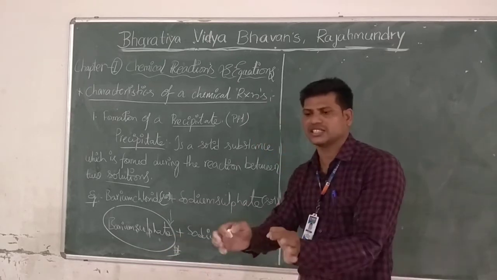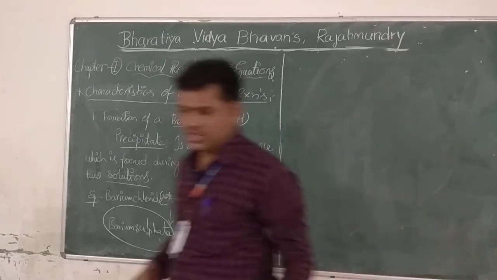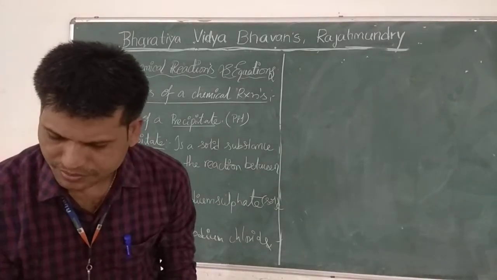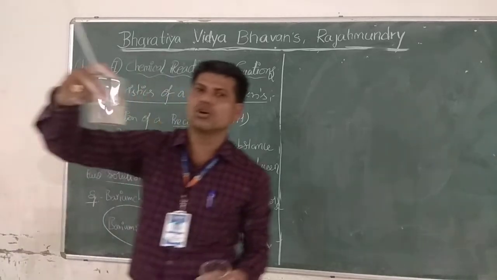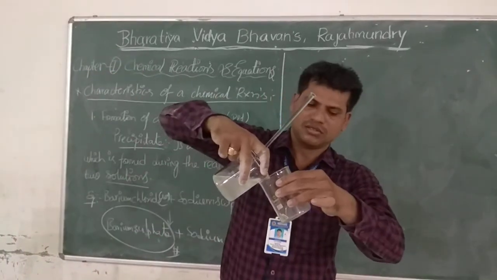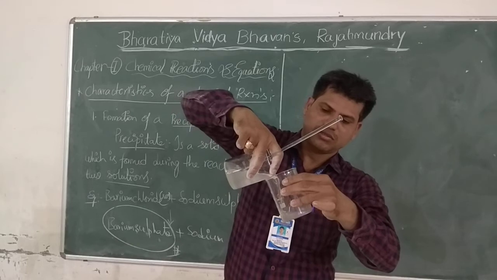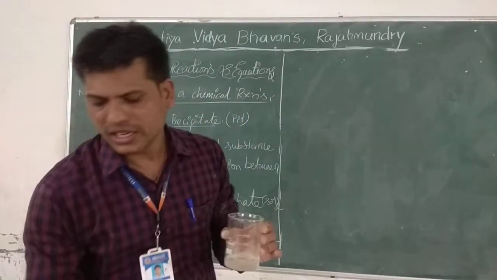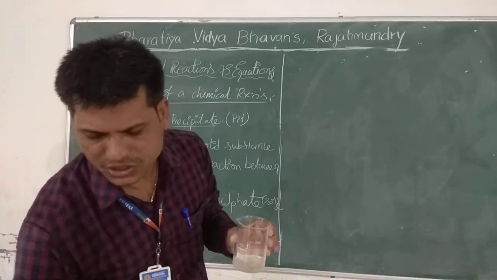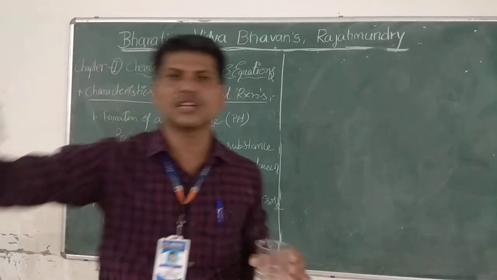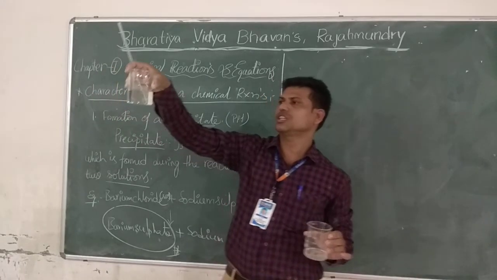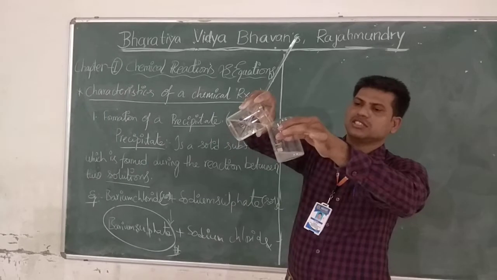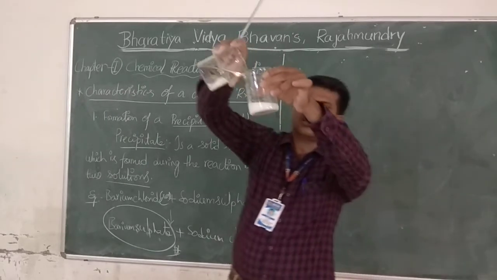Now I am taking that reaction in my hand. See, I will show you very clearly. So this is another beaker I am taking. This is barium chloride solution. I am pouring here. After barium chloride, another solution I also prepared, that is sodium sulfate. This is sodium sulfate solution, prepared by adding this. Now I am mixing. See clearly.